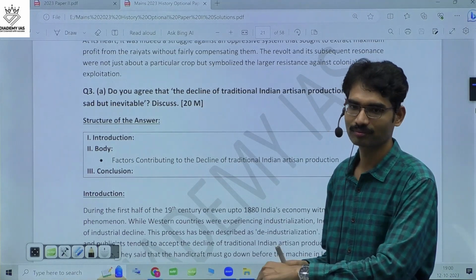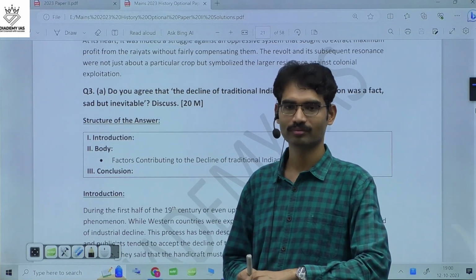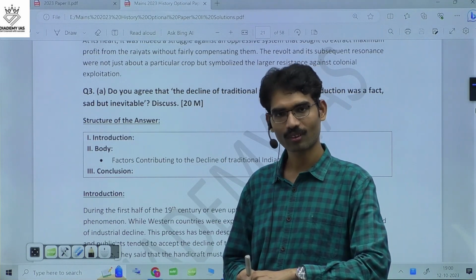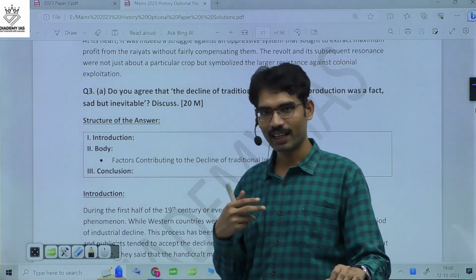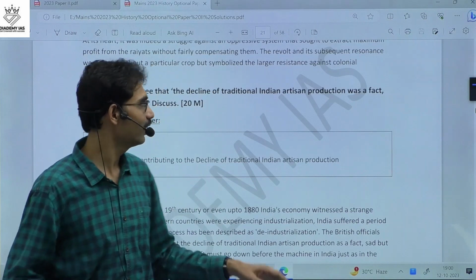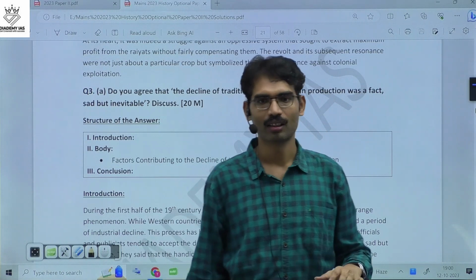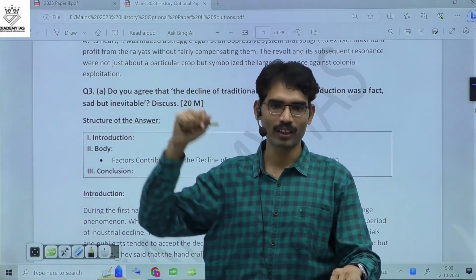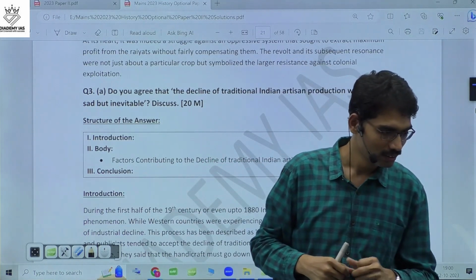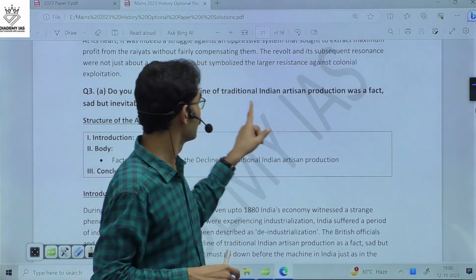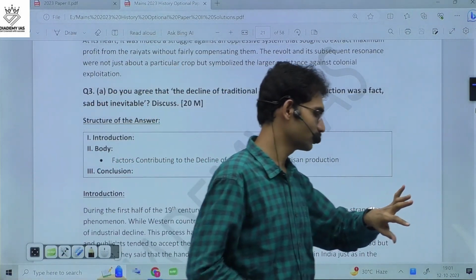So it means with progress of time, Indian traditional industries were not complying with the world demand. Hence, it was inevitable. So it is natural that one day Indian artisan production is going to completely disappear. Industrial revolution was going on in Europe. From that context, the British scholars say economic drain theory. The British scholars say that deindustrialization...